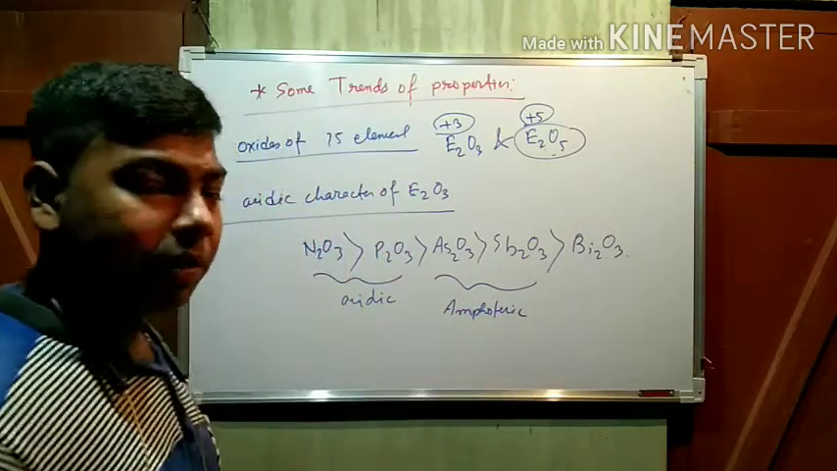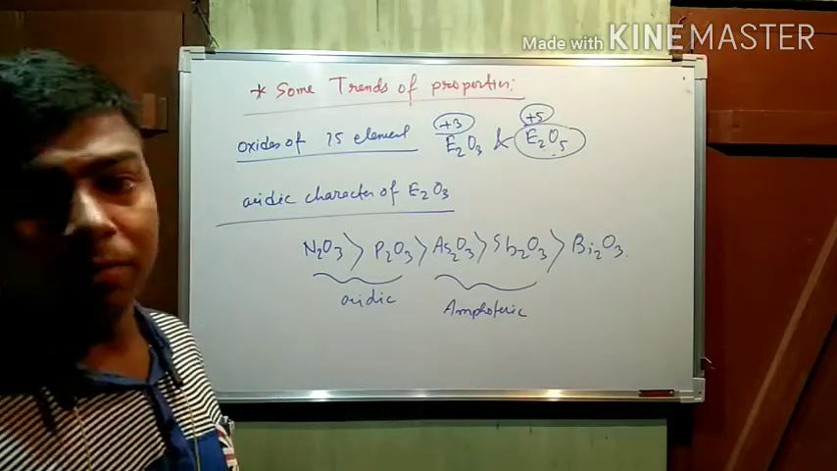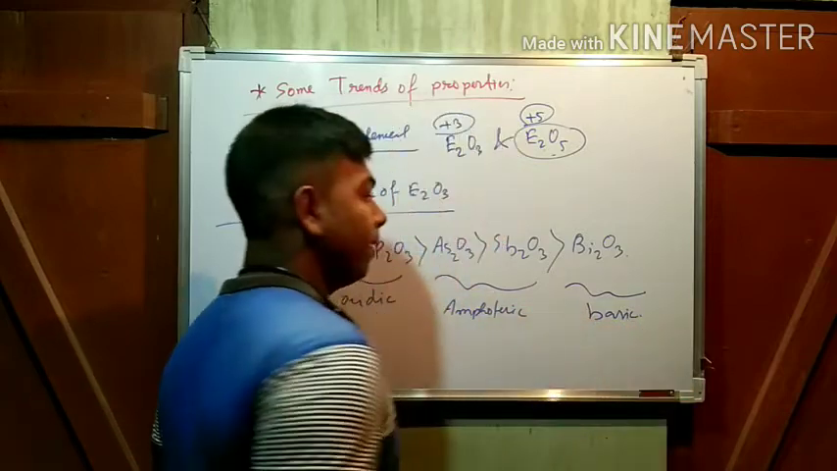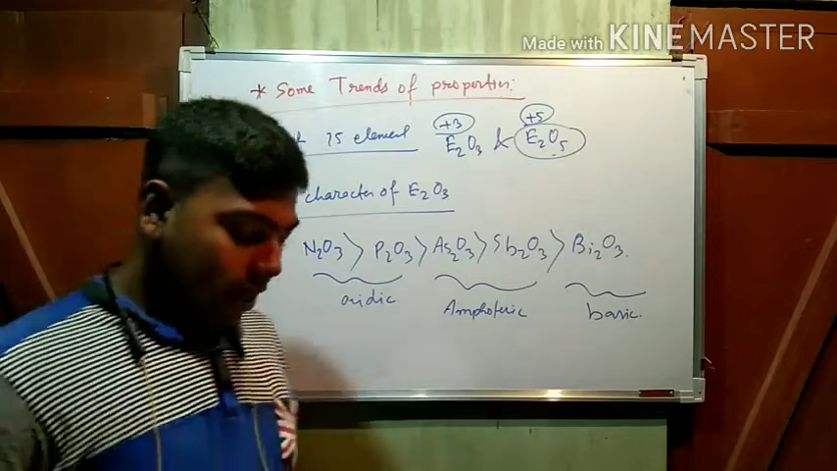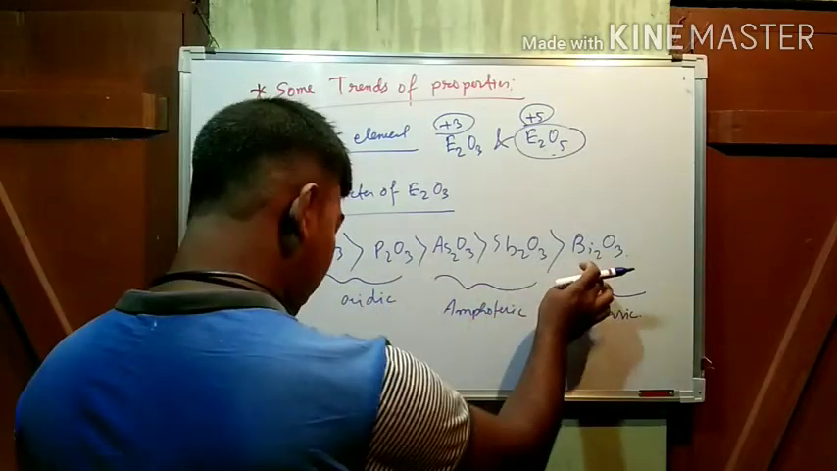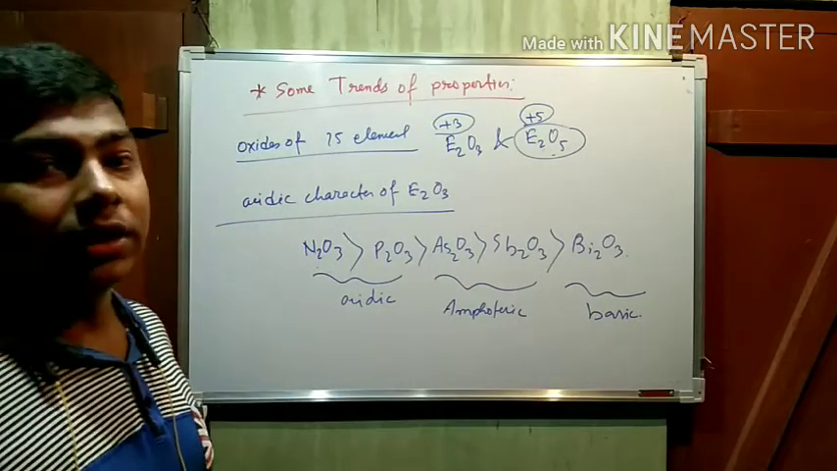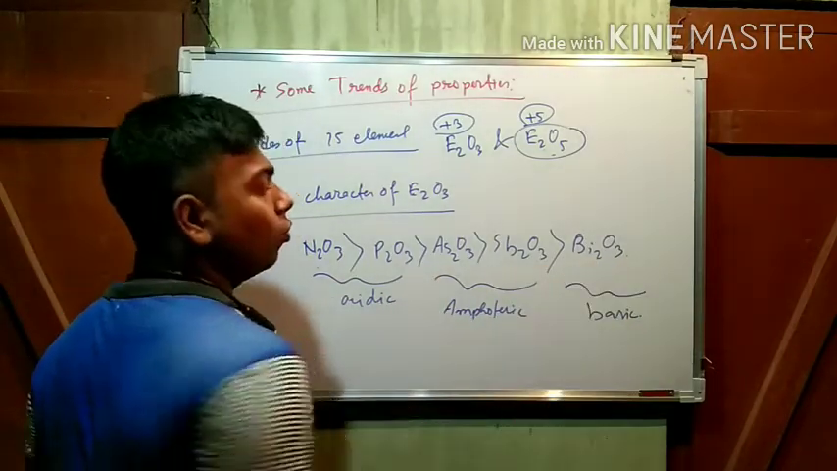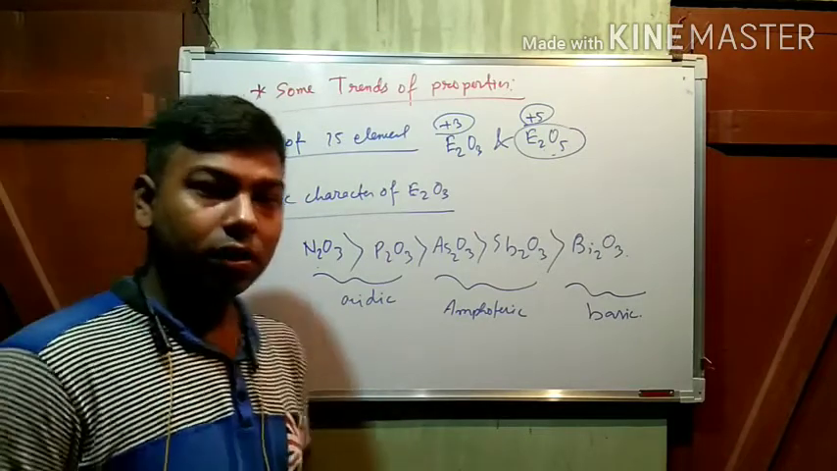Amphoteric means in some cases it behaves as acid, or in some cases it behaves as a base. That's why it is amphoteric. But this one is purely basic. Now why? Reason is what? Due to the increase in size from nitrogen to bismuth, the tendency to accept the electron decreases. That's why this becomes the higher acidic and this becomes the lower acidic. That means basic. Okay.